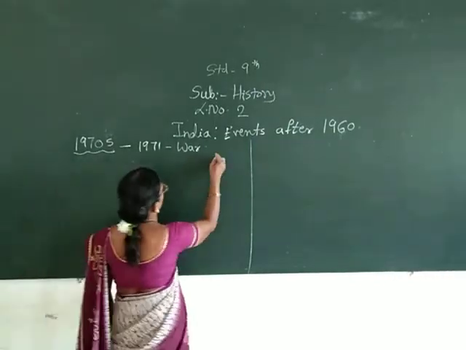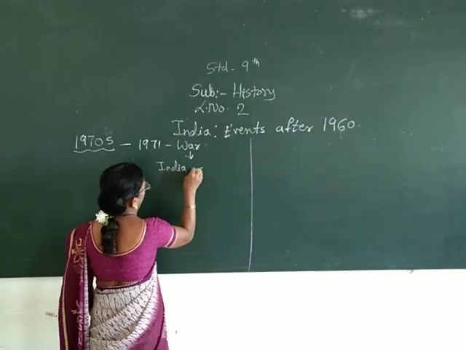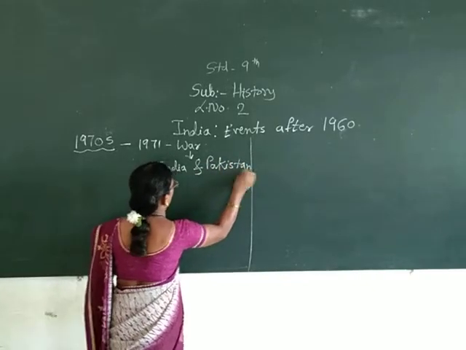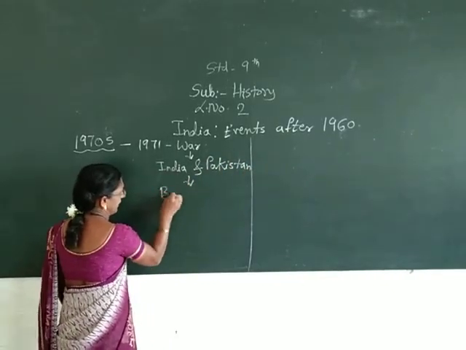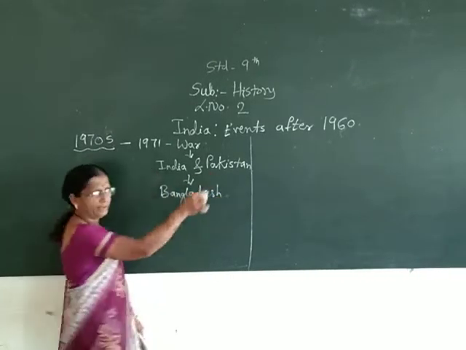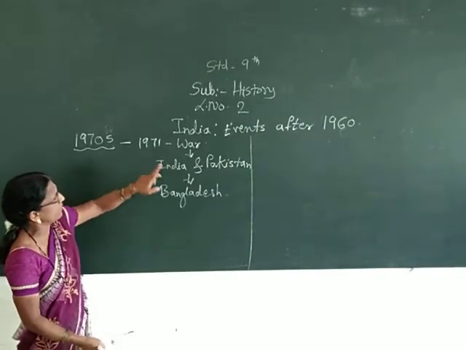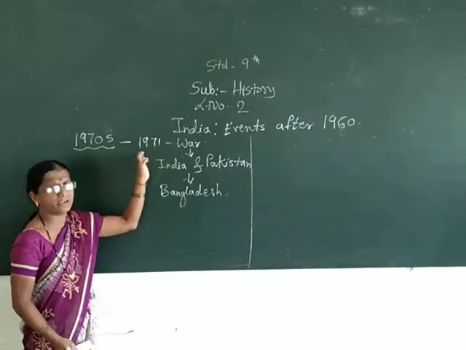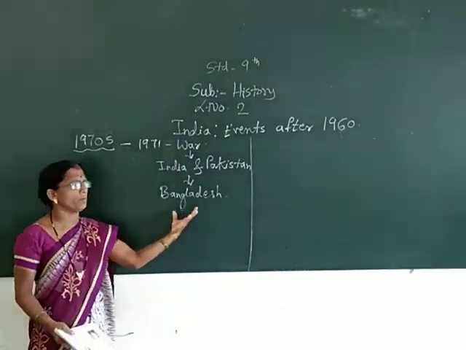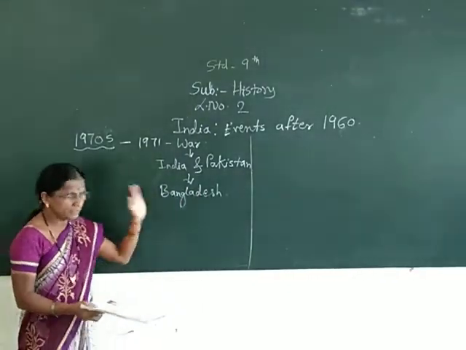Now there was a war between whom? India and Pakistan. And because of this war, what happened? Bangladesh got recognition as a separate country. This was the result of the war that was fought between India and Pakistan in the year 1971. And because of this, a third country was formed, or Bangladesh was recognized as an independent country.